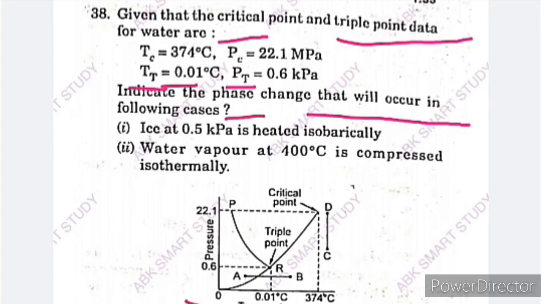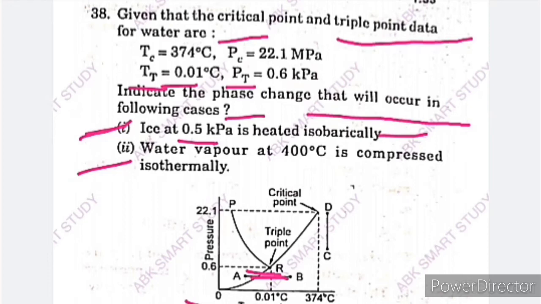Here a diagram is given for the above data. The cases are given. First case, ice at 0.5 kilopascal is heated isobarically. Isobarically means constant pressure. The only constant pressure line in the diagram is A to B. So for the first case, the option along AB is correct.